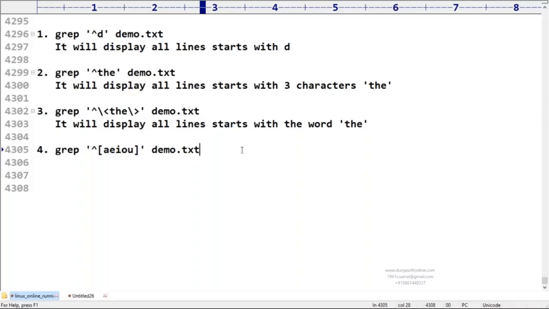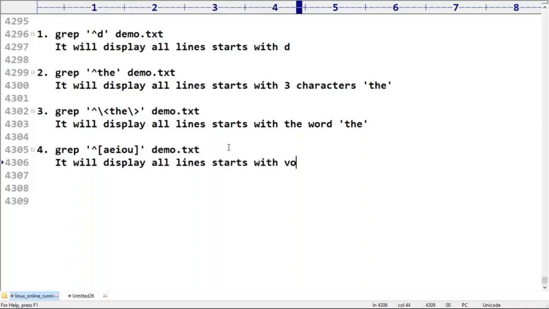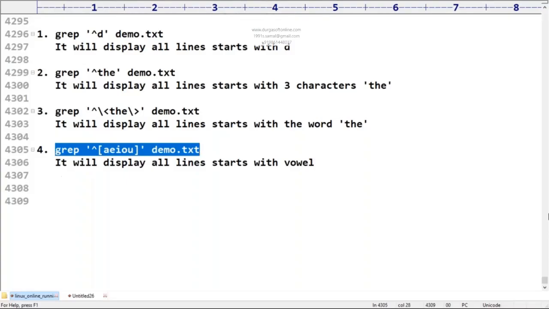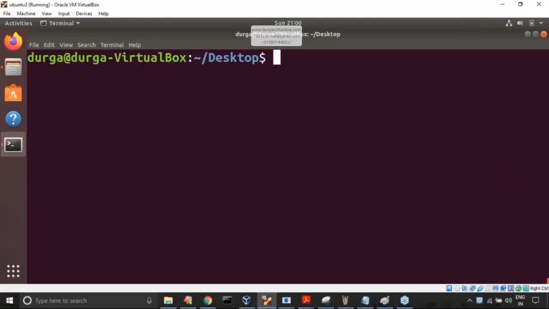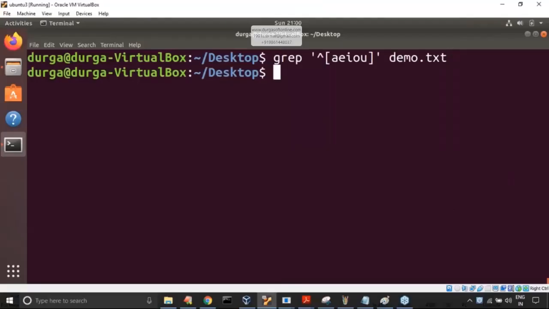So it will display all the lines that start with a vowel. Remember, it will display all lines that start with a vowel. Now have a look once, sir. Have you observed? No line starts with a vowel, it seems.